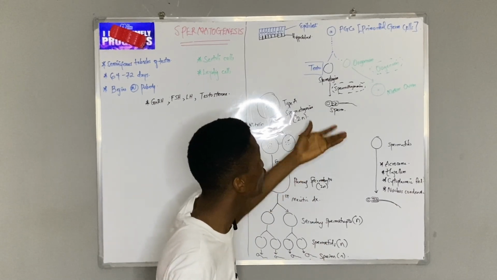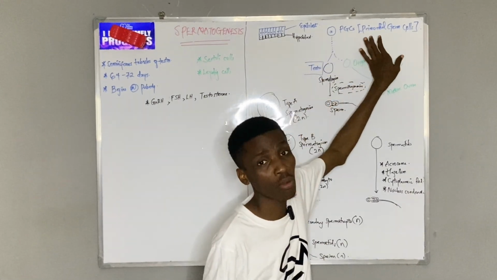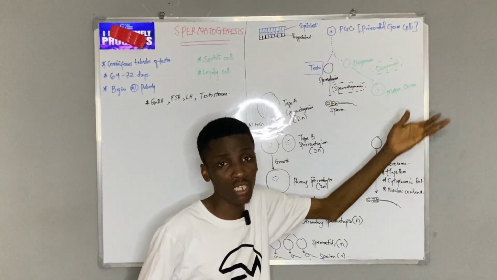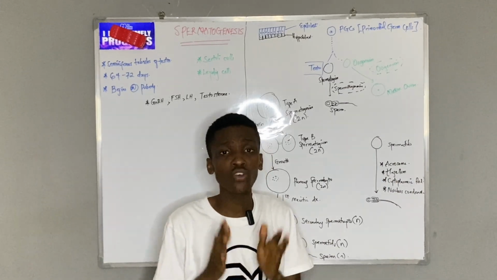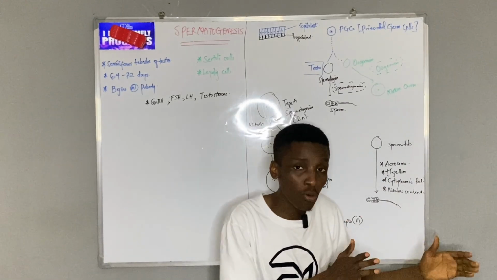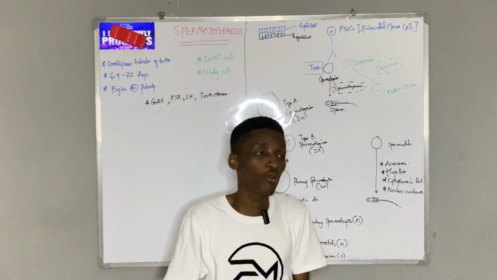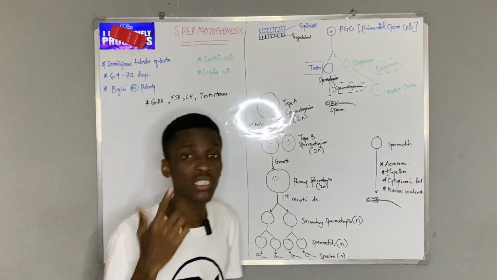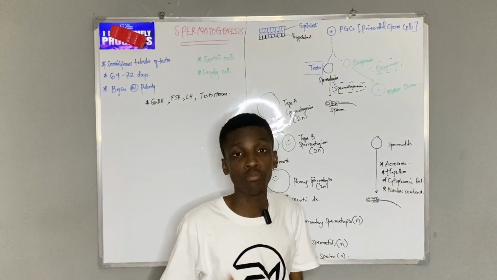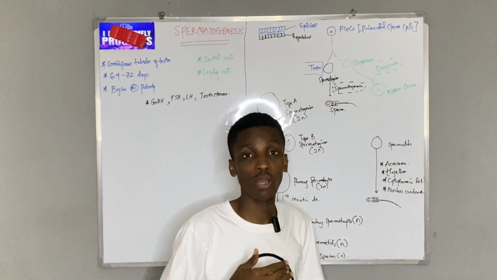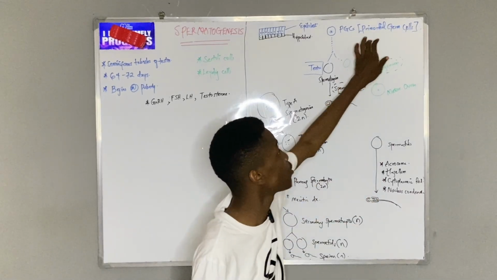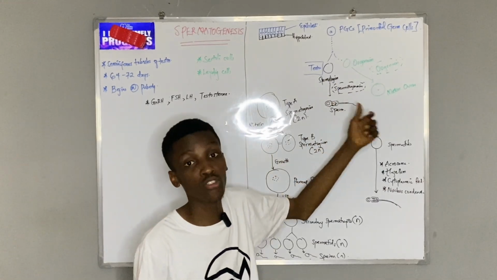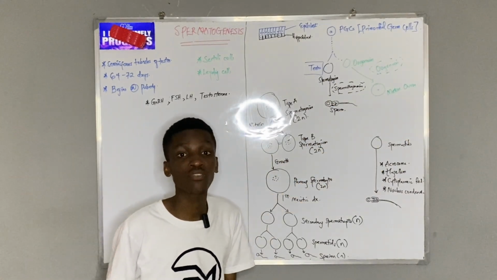Now, how do I move from primordial germ cells? Please, the word primordial means first of its kind. Who are even primordial germ cells? It's important we know that the source of every sex gamete, whether in male or female, is primordial germ cells. The word germ means you are used to form something, used for procreation. So the primordial germ cell is the first cell that is going to be used for germination, or in this case, fertilization.